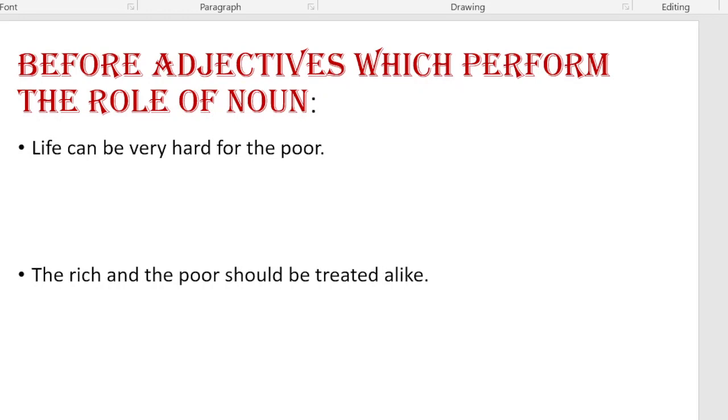Fourth, it is used before adjectives which perform the role of a noun. Life can be very hard for the poor. Poor is an adjective, as in poor man, poor boy, poor person, but here it performs the function of a noun. The rich and the poor should be treated alike.